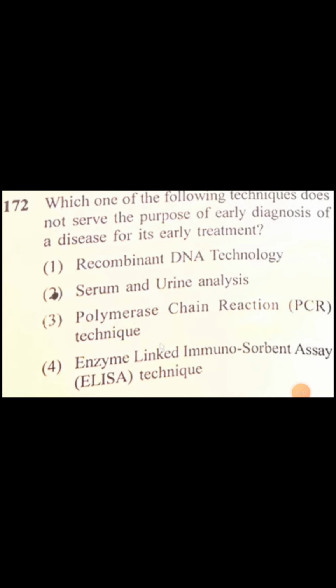Which one of the following techniques does not serve the purpose of early diagnosis of a disease for its early treatment? First, recombinant DNA technology. Second, serum and urine analysis. So the correct option is second, serum and urine analysis. Recombinant DNA technology, polymerase chain reaction and enzyme linked immunosorbent assay technique are used for early diagnosis of a disease. So the correct option is second.